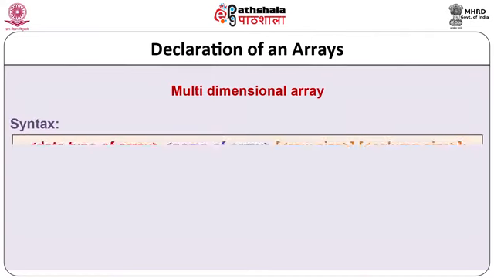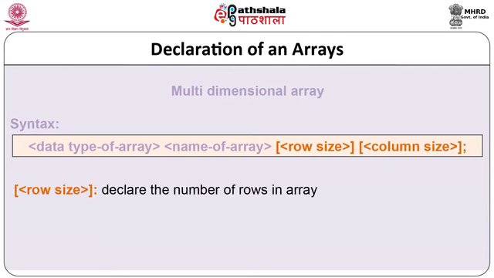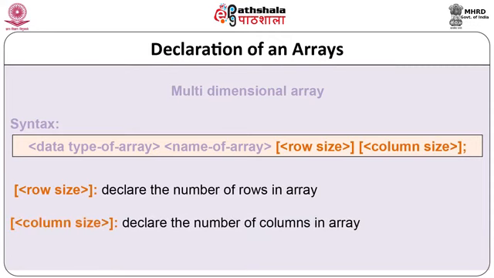Multidimensional array. This is syntax of multidimensional array, which includes data type of array, name of array, row size and column size. Row size, in this square bracket we declare the number of rows in array. Column size declares the number of columns in array.